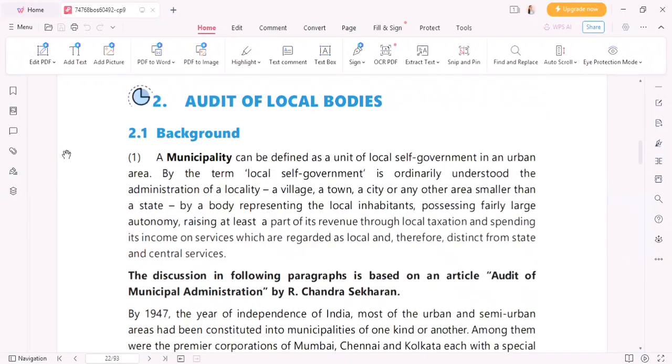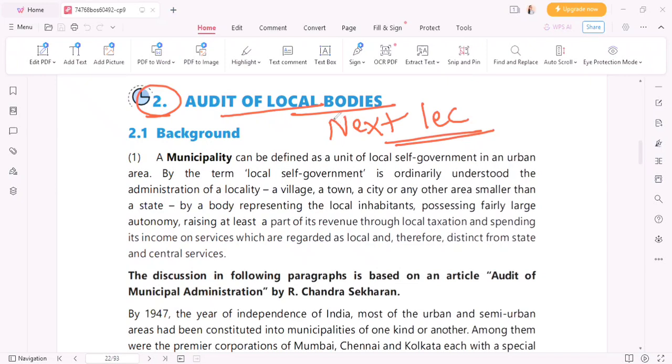Moving on, audit of local bodies. Local bodies. Who are these local bodies? So now we are going to see who are these local bodies. Okay. So this we will see in the next lecture. हम लोग next lecture में इसको देखेंगे. Okay, because time is over now. So in the next lecture we will see ऑडिट ऑफ लोकल बॉडीज के बारे में।